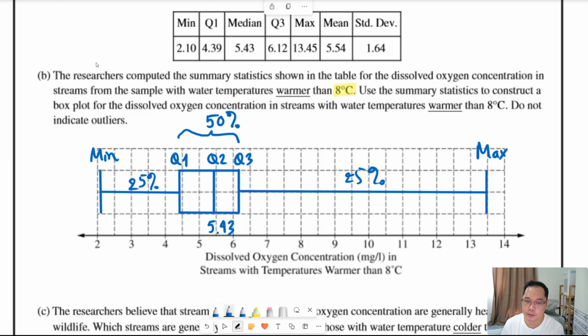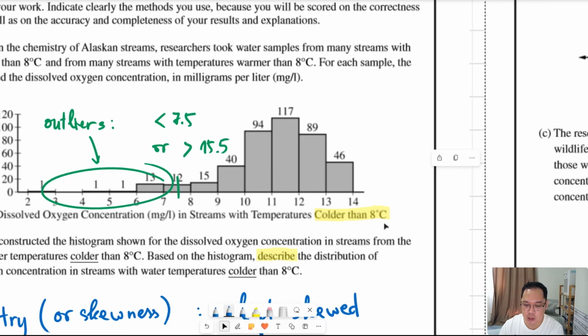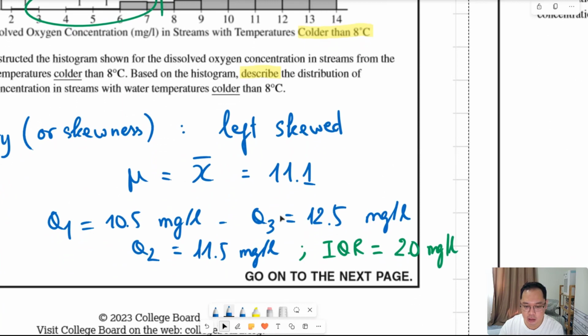6.12. Anyway, that mean is definitely smaller than the mean of the sample in the previous case when the temperature is colder than 8. The mean here is 11.1.